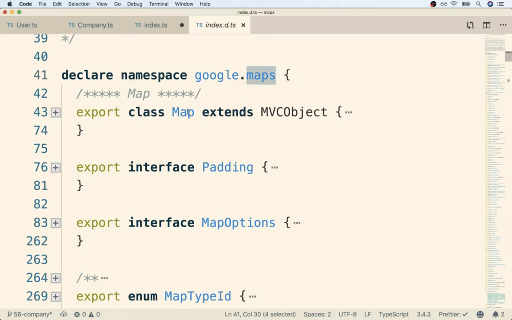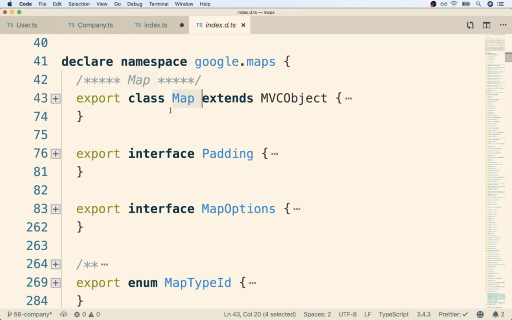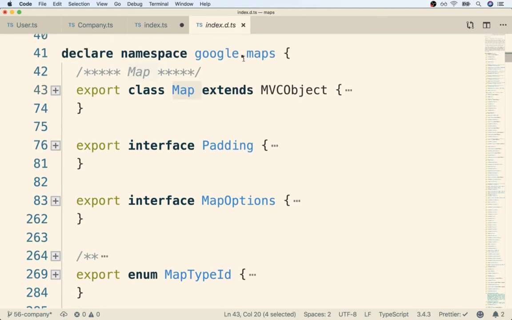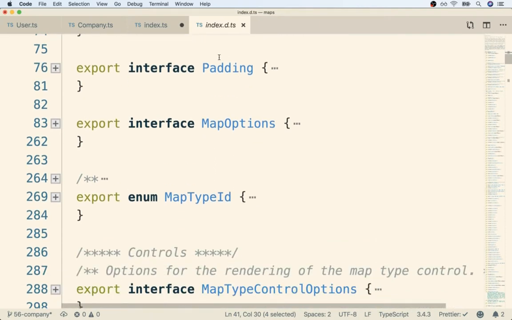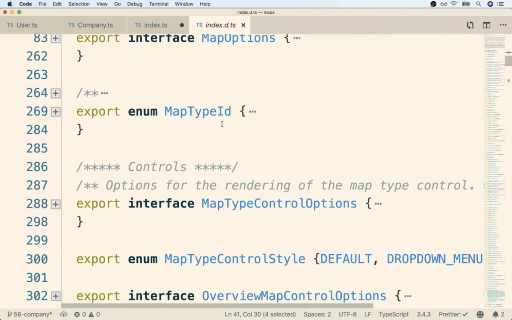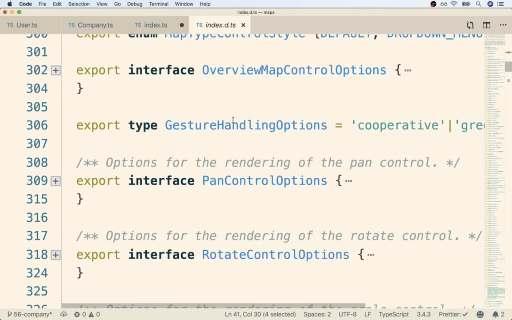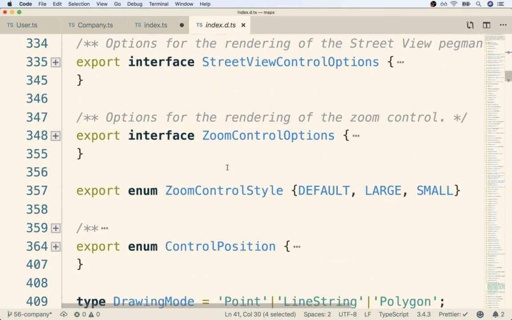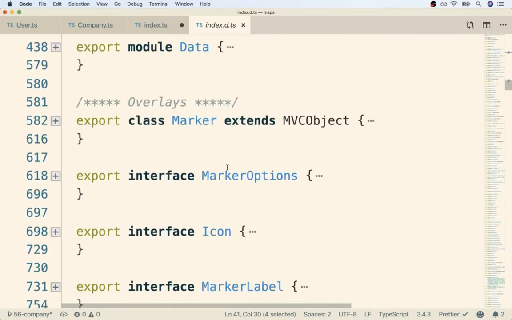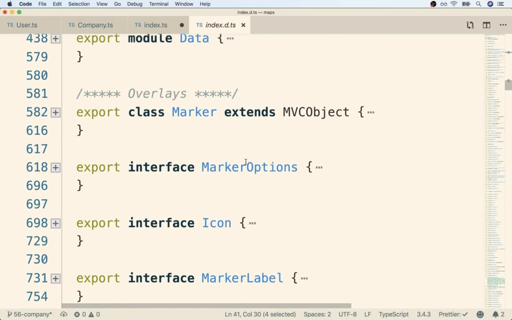The maps object has a map property. And as you might guess, we can use this class right here to create a new map and show it on the screen. We can also see that this maps object has many other properties like padding, map options, map type ID, gesture handling options, and you can basically just scroll down the list, and this will give you an overview of everything that's available inside this library.